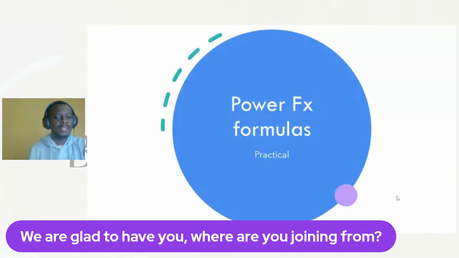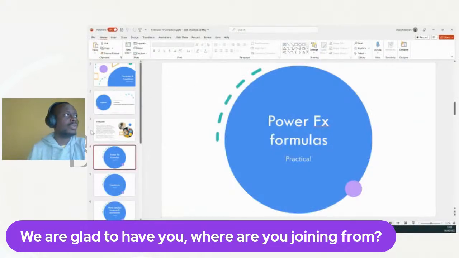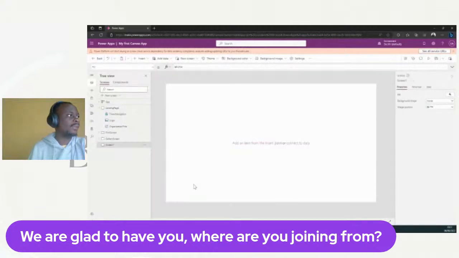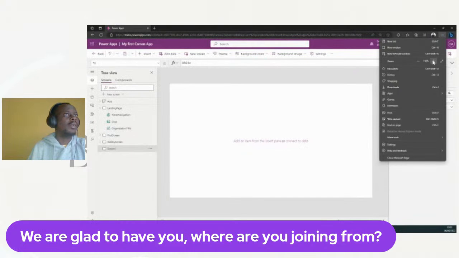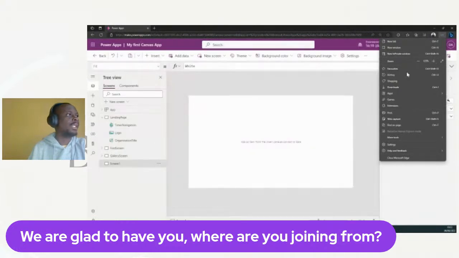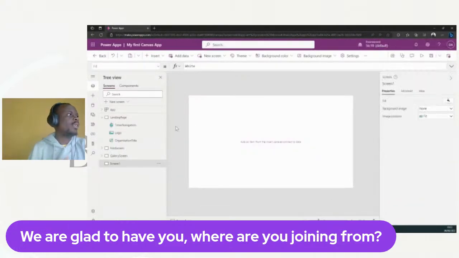All right. So let's go back to our studio. Okay. So now we're in our studio. I will try to zoom in a bit, just to allow us to see what is going on. Okay, I can stop. Yeah. All right. Good.